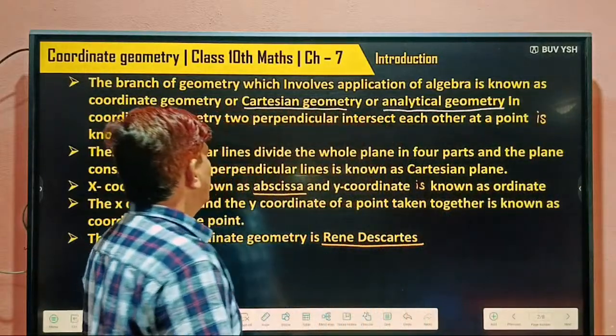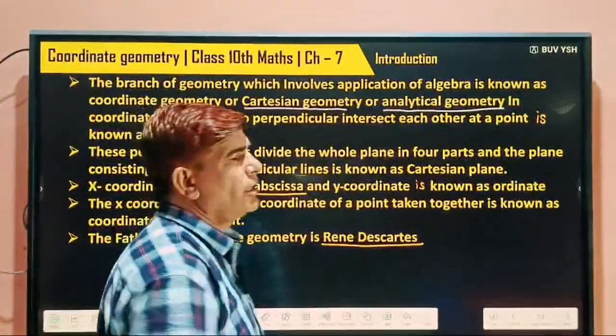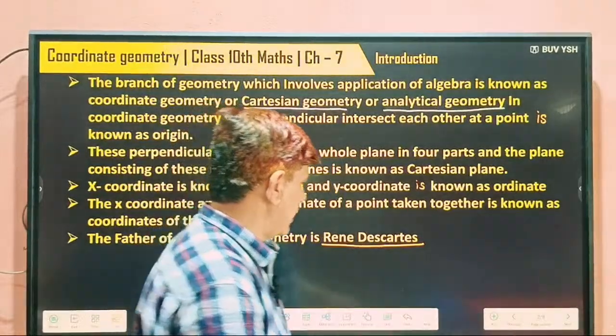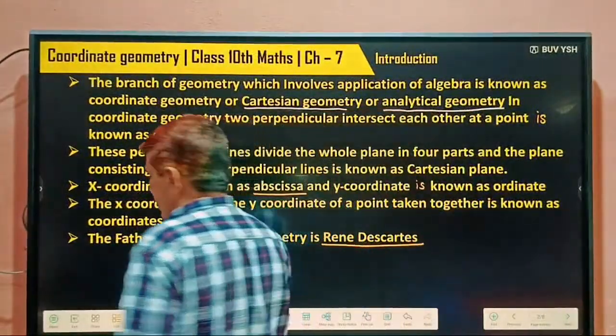In coordinate geometry, two perpendicular lines intersect each other at a point known as the origin.